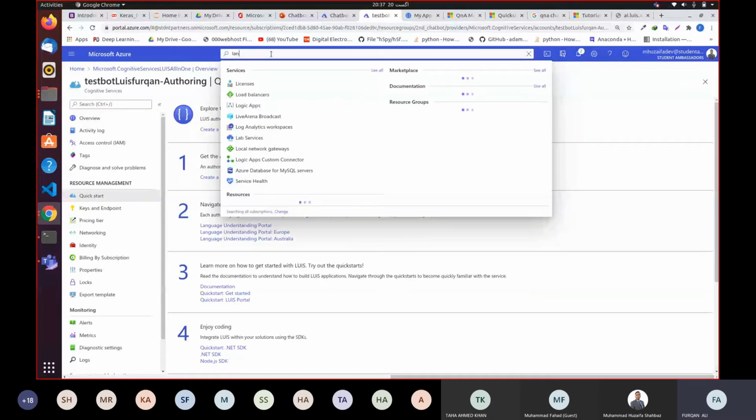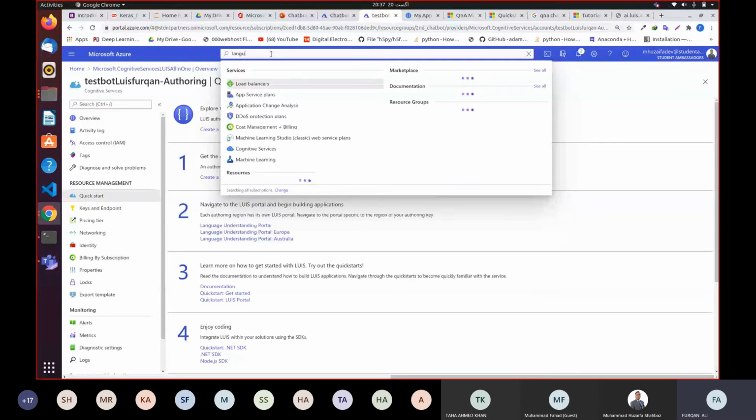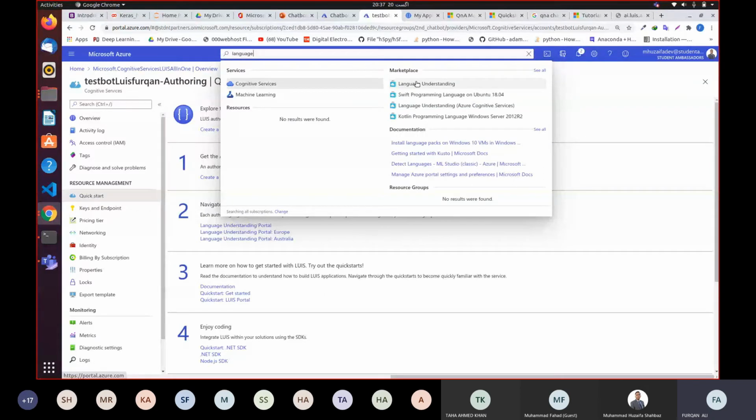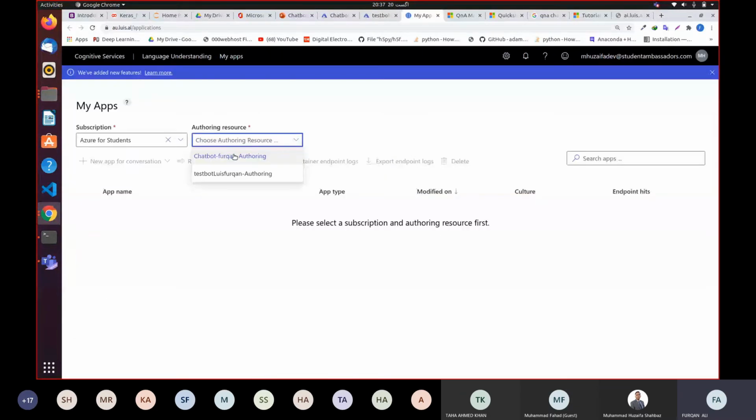Over here, you have to create a language understanding resource. Once you are done with that, you choose your authoring resource, which is test-bot Louis Furqan authoring. I could have gone with the previous one which I had already created, but you would not have understood the real core functionality of how to create resources on Azure. That's why I created everything from scratch.